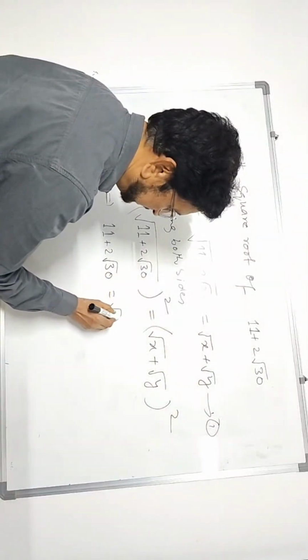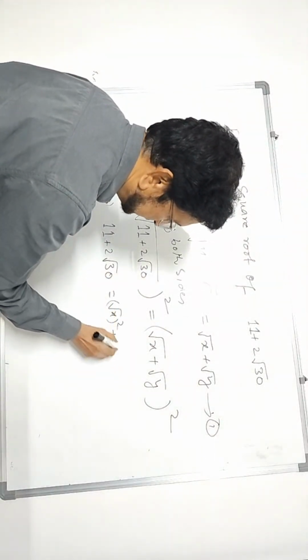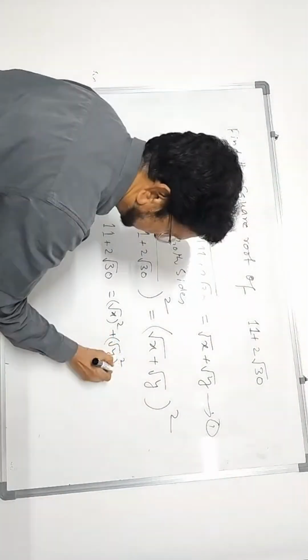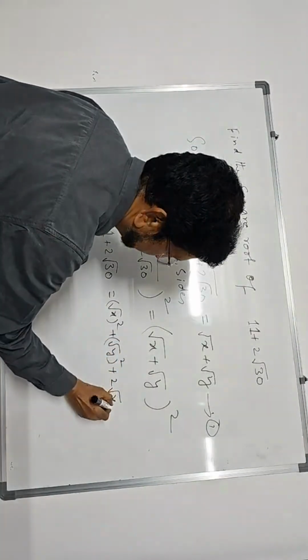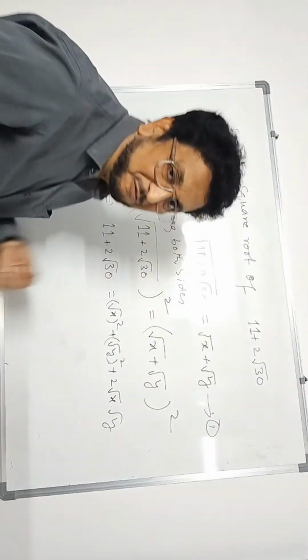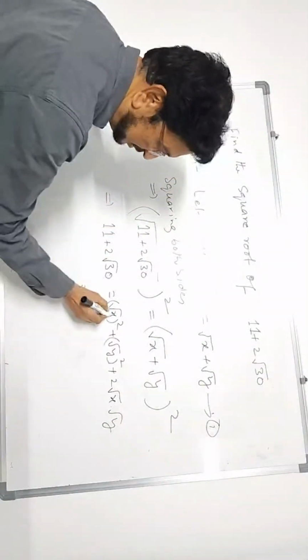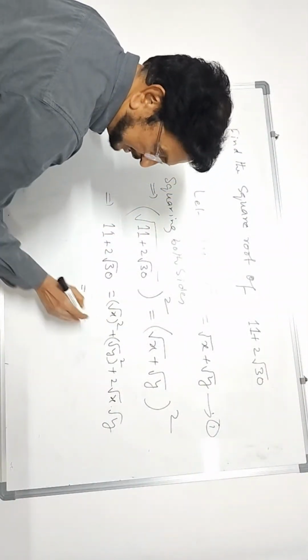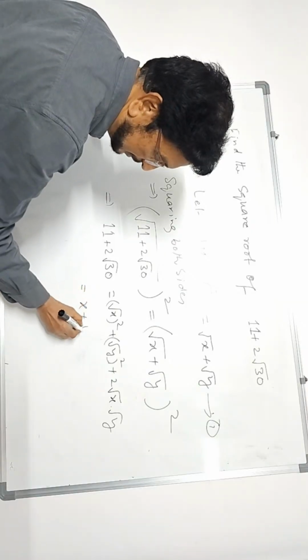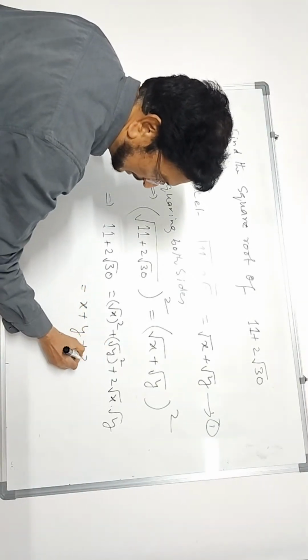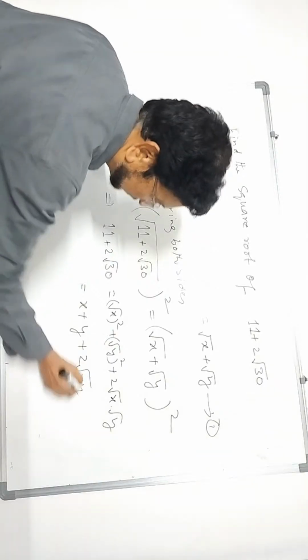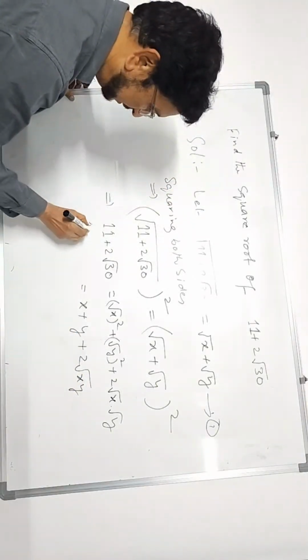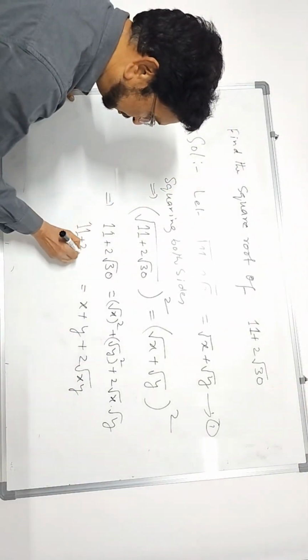A square plus b square plus 2 into a into b. This formula. This is root x whole square, which means root cancels out. You will get x. Here also you will get y plus 2 root xy. Here 11 plus 2 root 30.